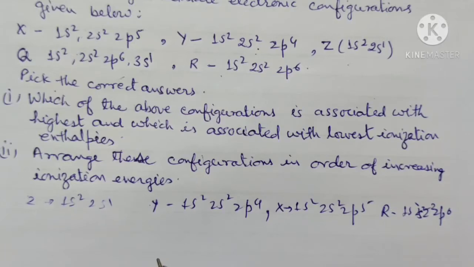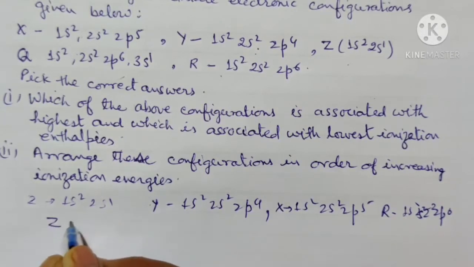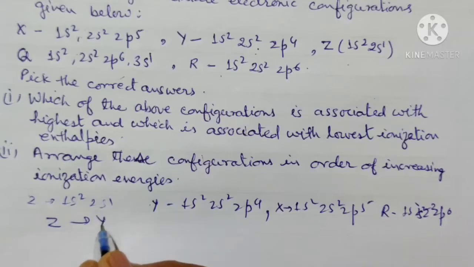So these are the configurations. Then we can write this is Z, and then increasing Y, then X, and then R.